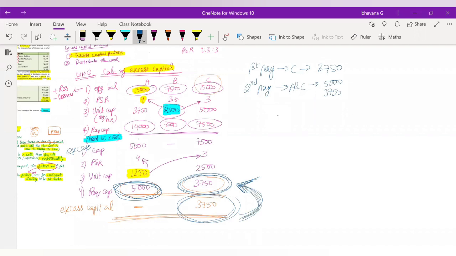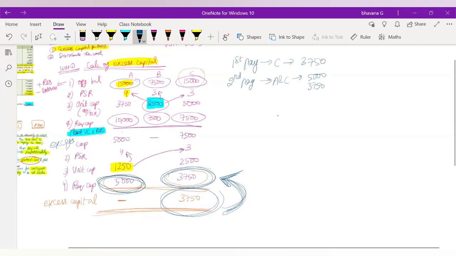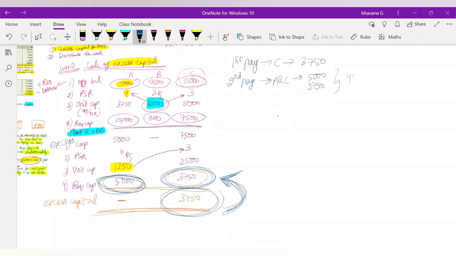That will be, to A, you will have to pay 5,000. To C, you will have to pay 3,750. Okay, this is in the ratio of 4:3. And the third pay will be whatever balance you will have to pay to A, B, and C all in the ratio of 4:3:3. Or you can also say in the ratio of 10,000 is to 7,500 is to 7,500, or you can directly say in the ratio of 4:3:3 you will have to pay.